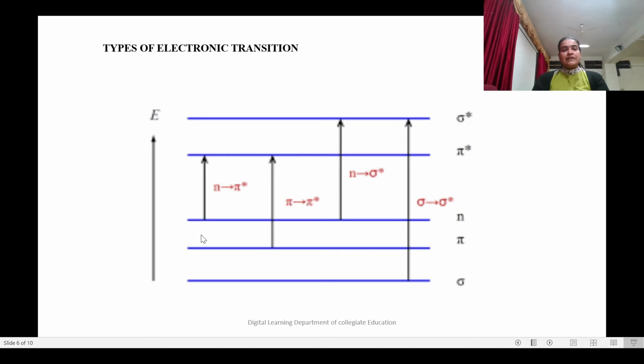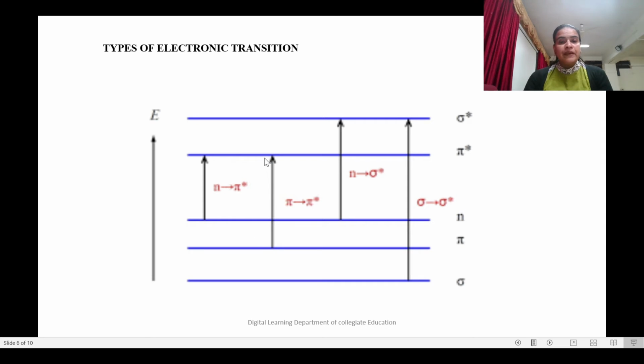This is the chart which shows the different types of electronic transitions, where sigma and pi are bonding molecular orbitals and sigma star and pi star are anti-bonding molecular orbitals. So here we can have the non-bonding molecular orbital. This transition shows n to pi star transition.